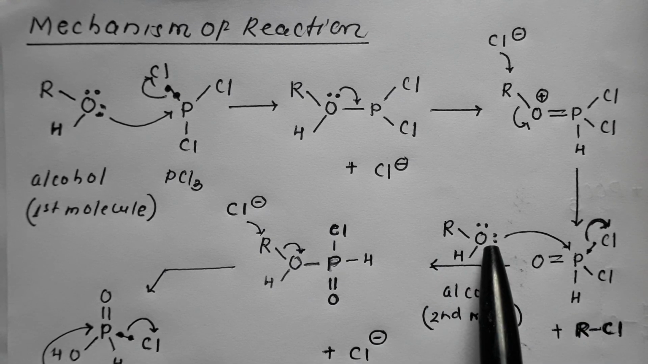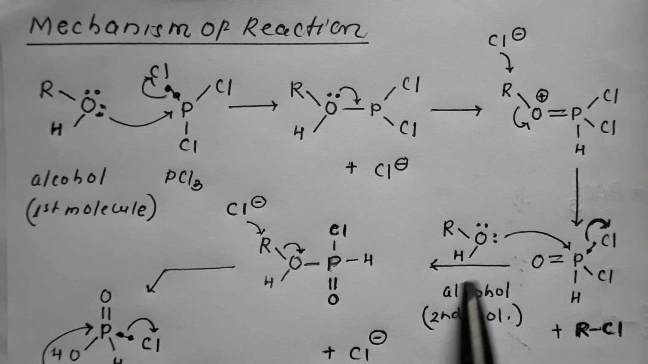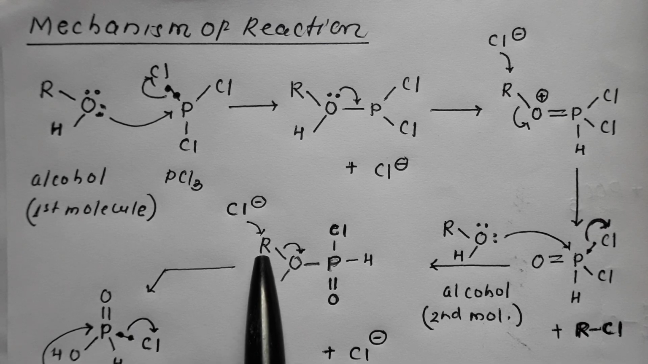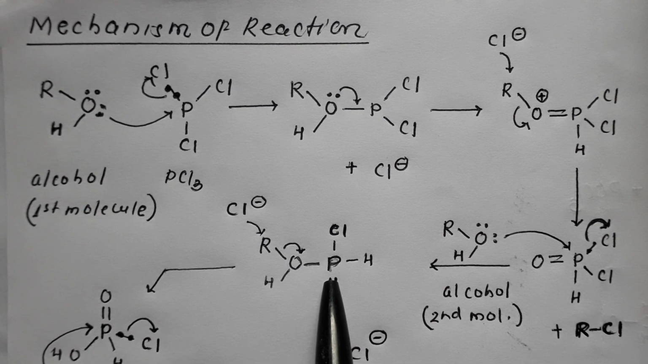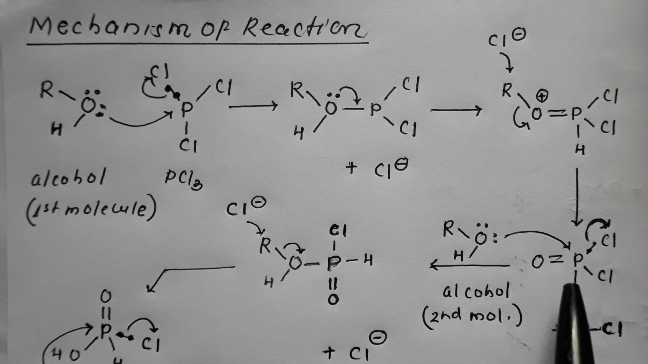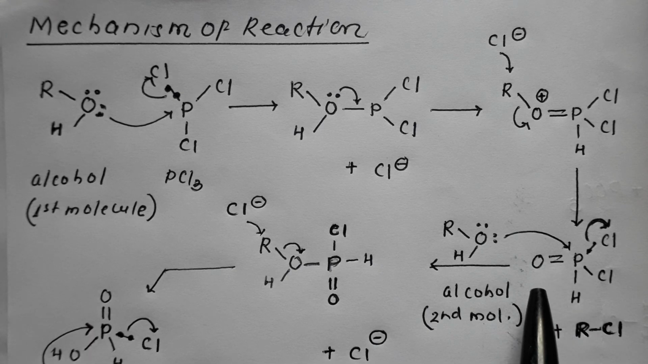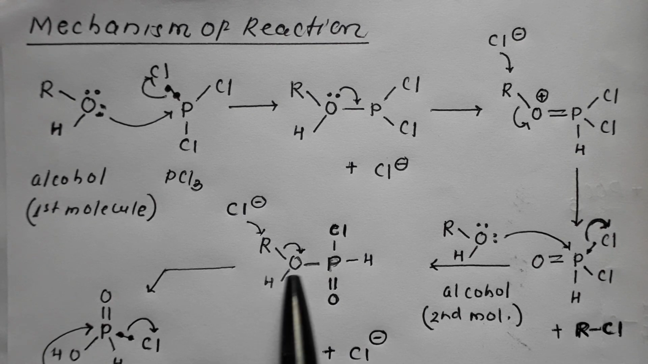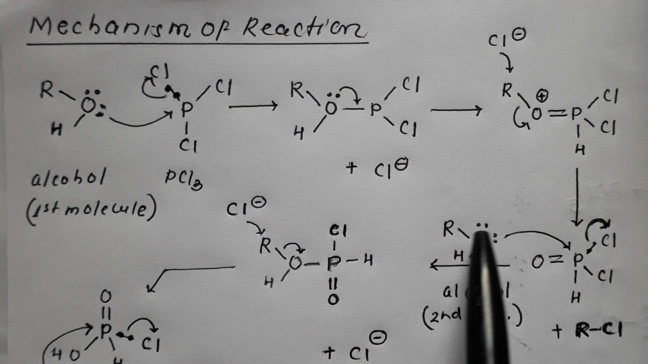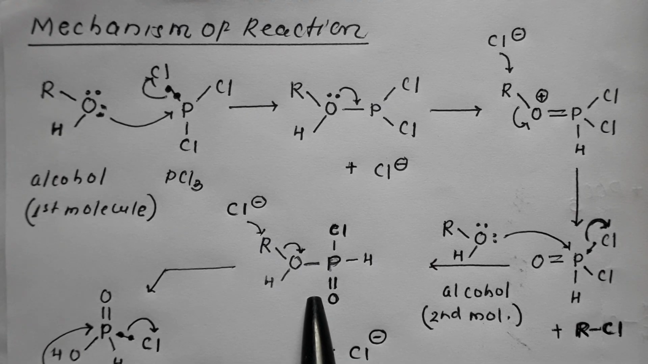So the second molecule of alcohol, ROH, attacks the phosphorus, resulting in formation of this species, with ROH single bond P, H, Cl, double bond O. This is attacking over here, so we are left with POH and Cl, and this alcohol is attacked. So by attack of the alcohol, this gets formed.